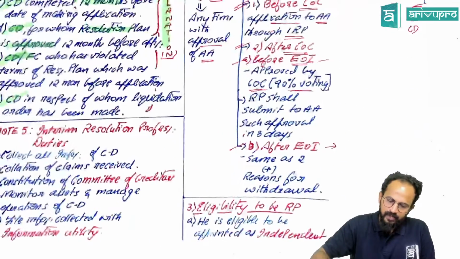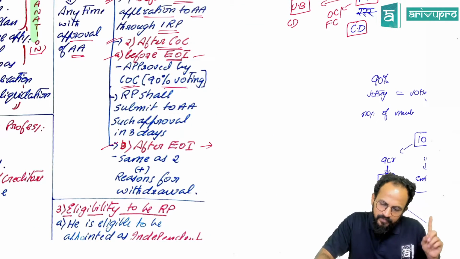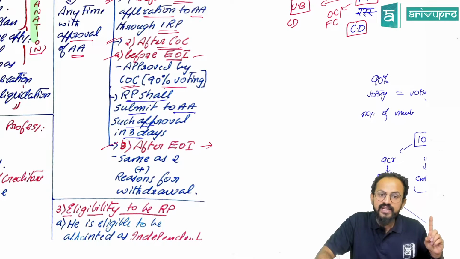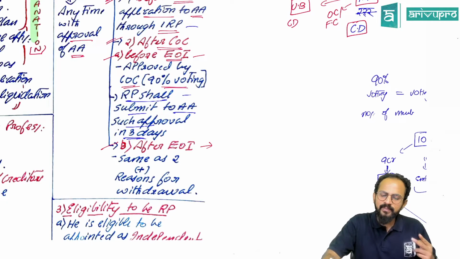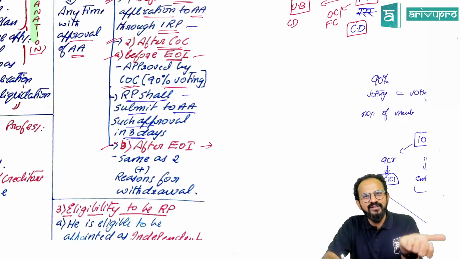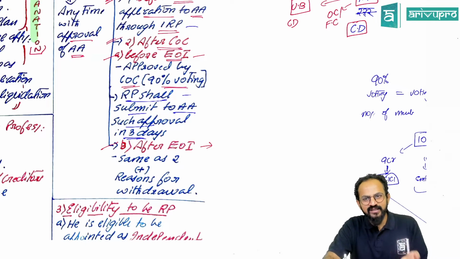Is this clear? Okay. So approved by 90% of the COC by voting, people. Resolution professionals will submit to the adjudicating authority such approval in 3 days. Sir, why is it IRP here? Why is it RP here? People, you have committee of creditors formed. In the first meeting, the same IRP will become RP, right? Or if you want, you can change as you wish. Correct? So by default, there is RP now. So that is the reason RP is coming into picture.